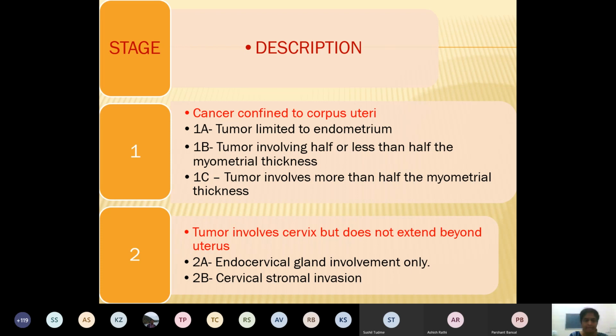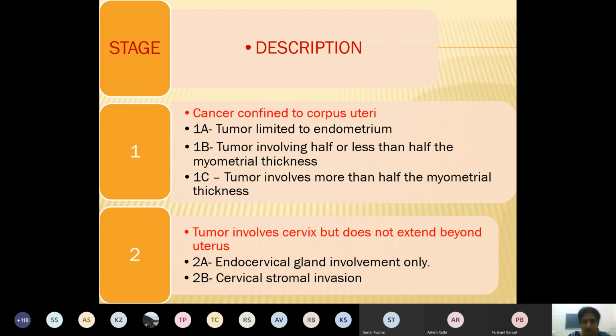Now, we have seen the grading which is decided by FIGO. Now here comes the staging. Grading is depending upon the changes. Now here the staging, what is important? Stage 1, it is divided into A, B and C. Here the cancer is only limited to the body of the uterus. 1A is tumor limited only to the endometrium. B is it has gone into the myometrium but less than half of the thickness. And C is it has gone into the myometrium but beyond 50% of the myometrial thickness. So that is stage 1.